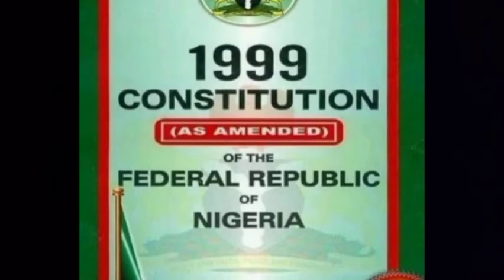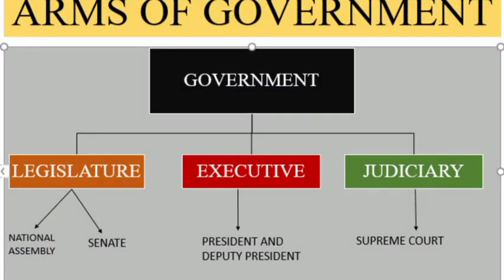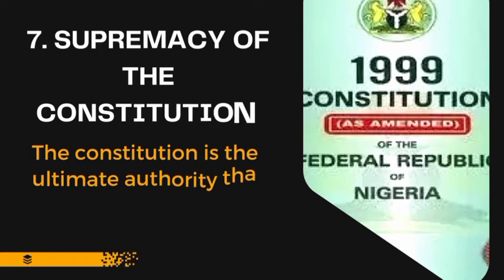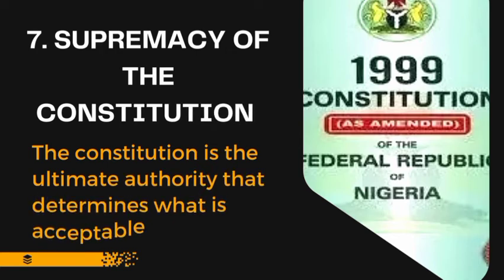The powers of those organs of government are contained in the Constitution. The Constitution spells out each power that these organs of government have in the society. Number seven, we have the supremacy of the Constitution. The Constitution is the ultimate authority and it determines what is lawful and acceptable and what is unlawful and punishable in the society.